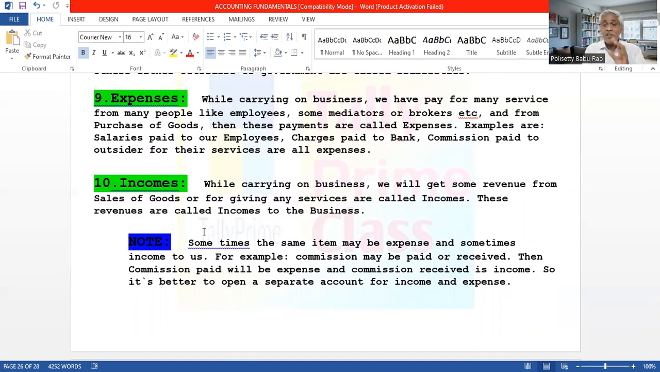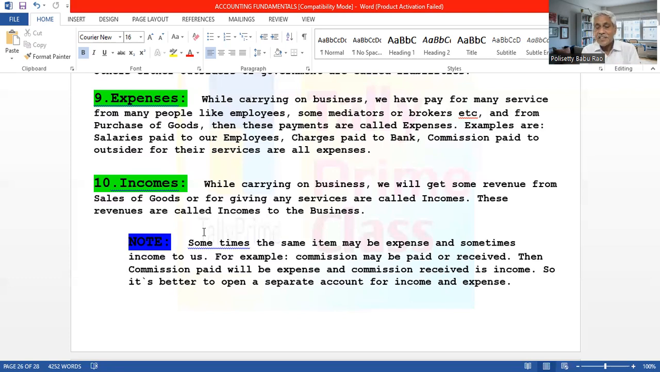In the same case, when we are paying our creditors, they may give some discount to us. That is called discount received. We are receiving it; they are allowing it to us. Similarly, we may receive commission, so it is called commission received. So we are receiving commission as well as paying commission. Same thing, commission is an expense as well as income.